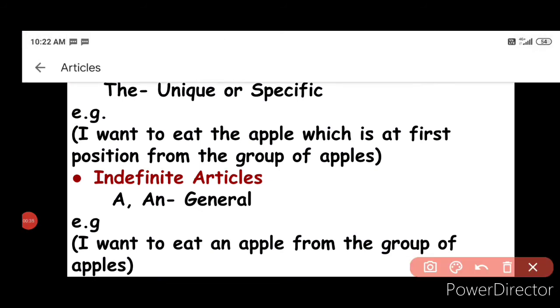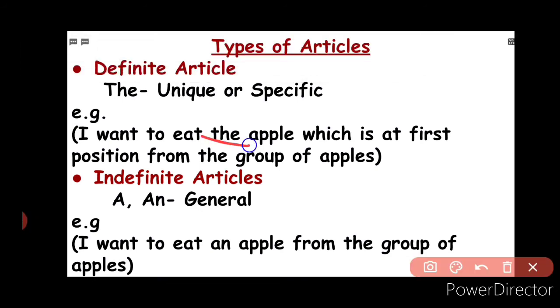You can notice over here how we have used the for a specific purpose and an for some generalized purpose. You can also notice that we have used an and not a for pointing an apple in general context. Let's understand why we have used an and not a over here.